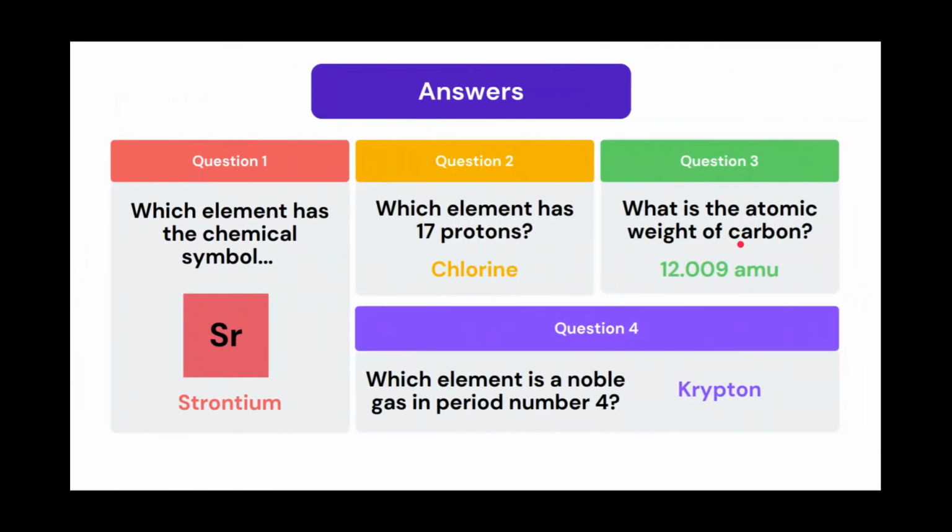Here are the answers to all the questions. Strontium, chlorine, 12.009 atomic mass units, and krypton.